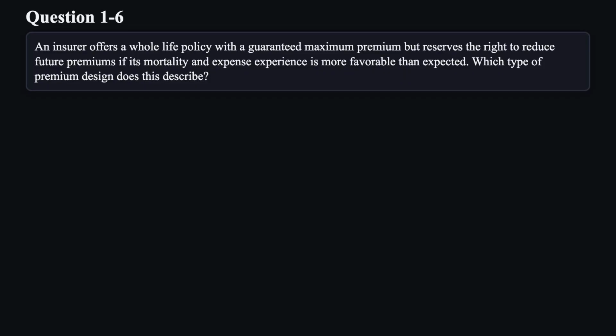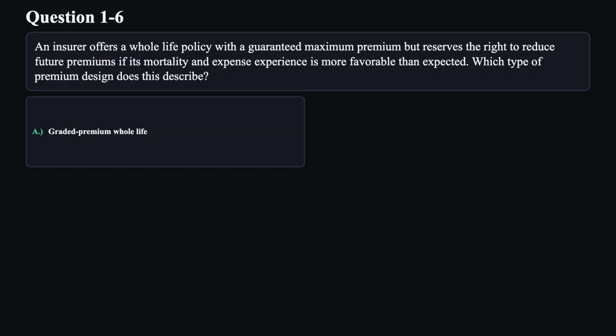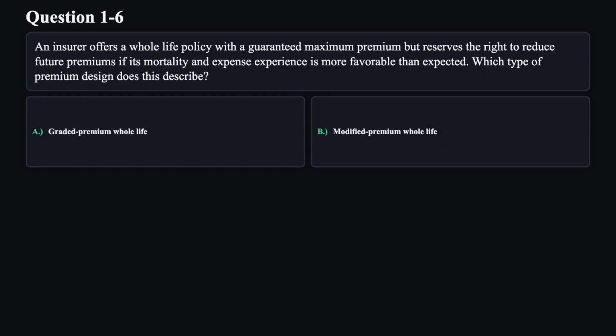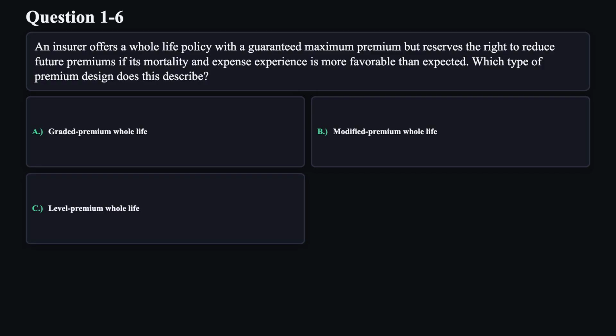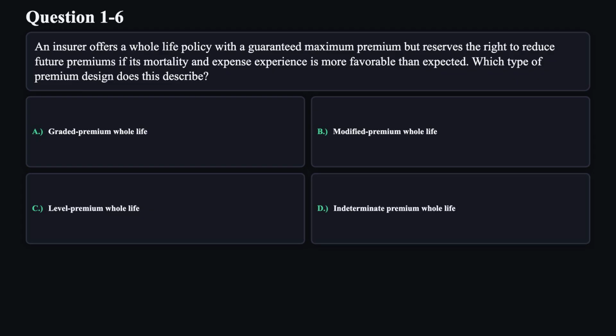Question 6. An insurer offers a whole life policy with a guaranteed maximum premium, but reserves the right to reduce future premiums if its mortality and expense experience is more favorable than expected. Which type of premium design does this describe? A. Graded premium whole life. B. Modified premium whole life. C. Level premium whole life. D. Indeterminate premium whole life.